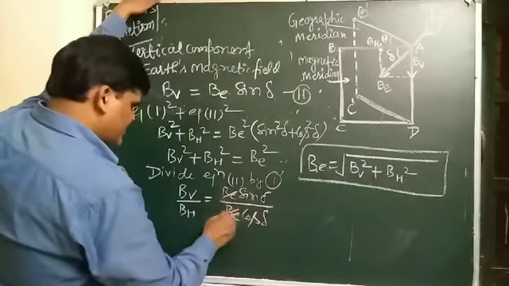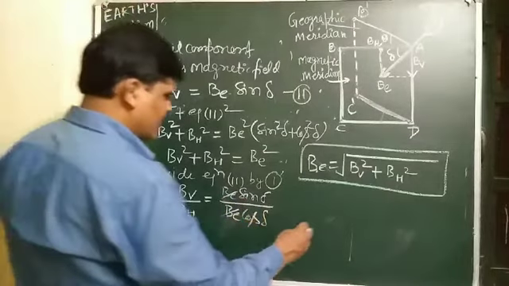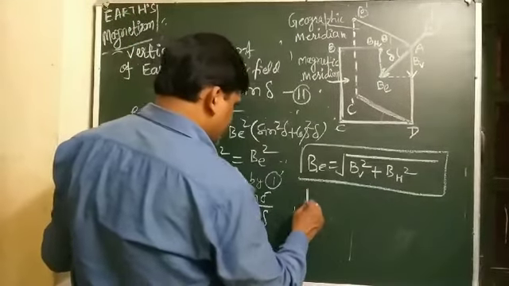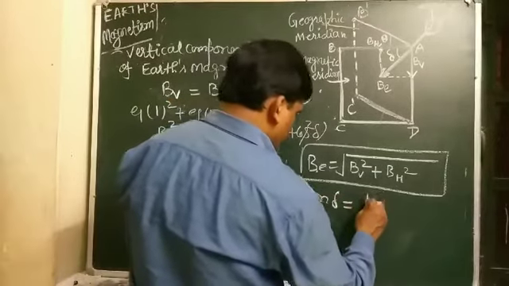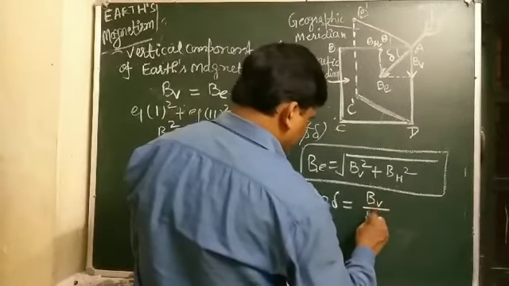BE cancels out. Sin delta by cos delta can be written as tan delta. So tan delta equals BV by BH.